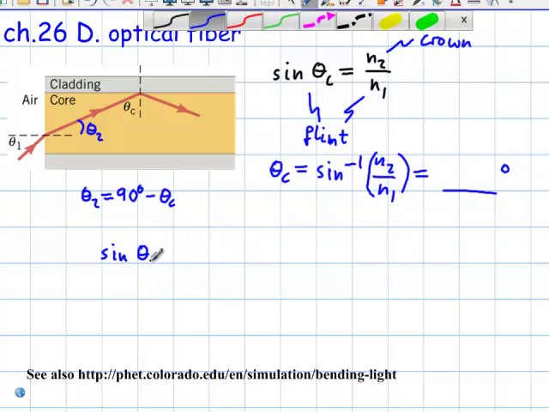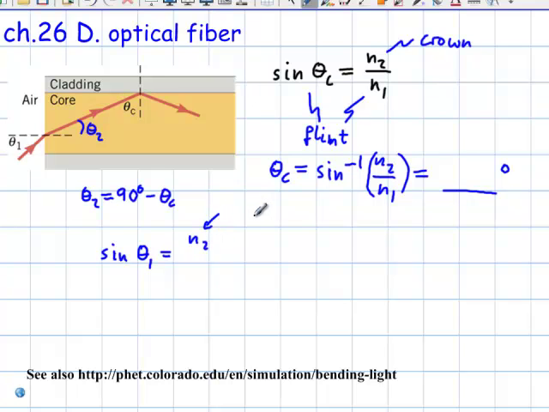Sine theta 1, that's my unknown. Sine theta 1 equals n2, which again would be the flint, times sine theta 2, which is the 24 degrees, and the flint here is 1.667, divided by the index of refraction of air. Apparently over here it comes from air, so divide by 1, and then of course take the inverse sine, and it comes out to theta 1